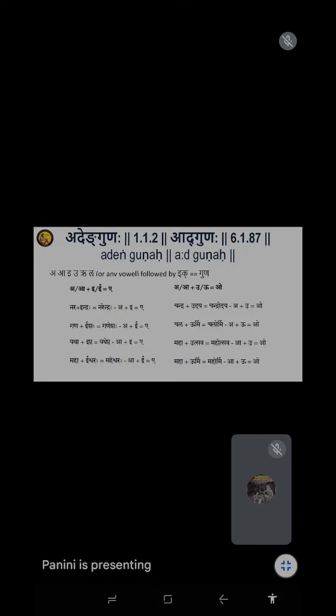Here the question comes: on what basis do you make groups? As I told you, it is all functional basis, functional groups. Eng represents one type of sandhi, or one type of sound, whereas ai and au give you another type of sound.